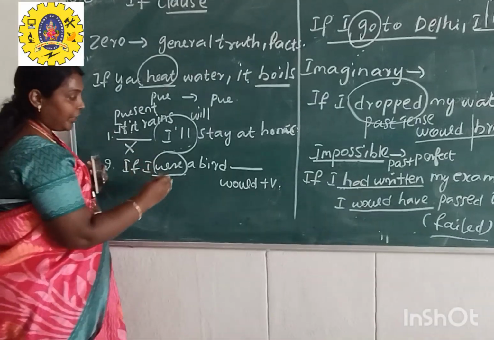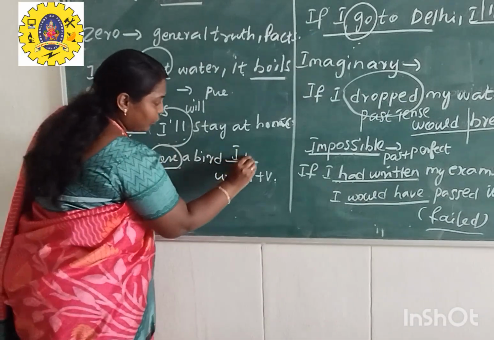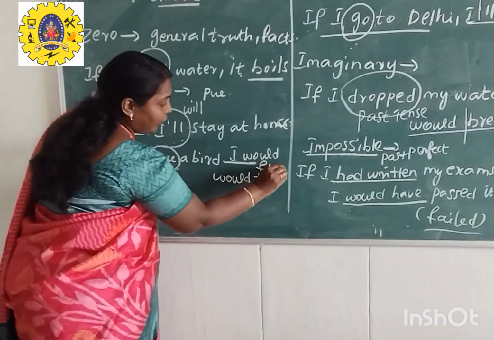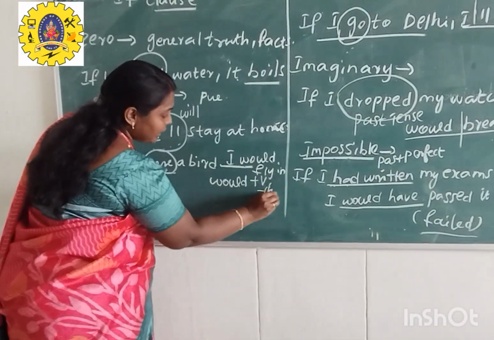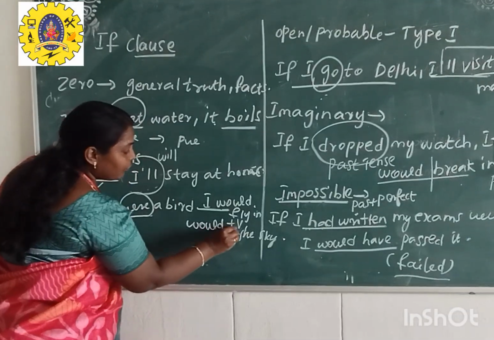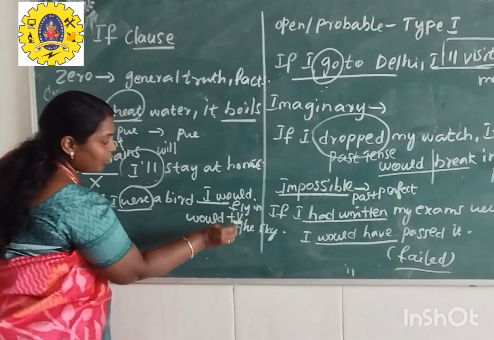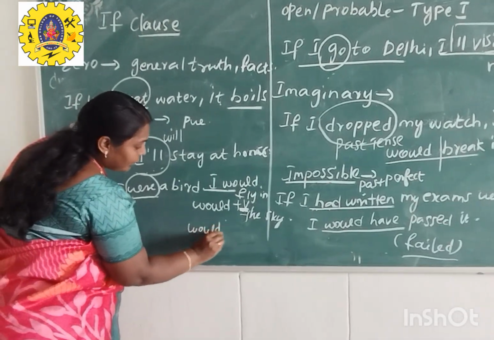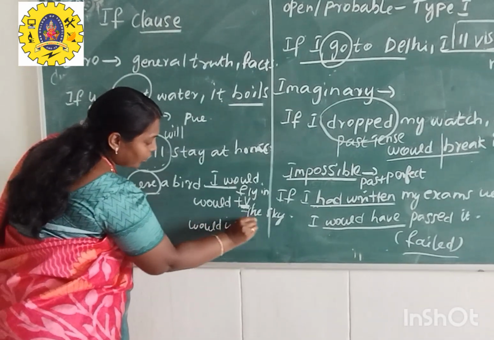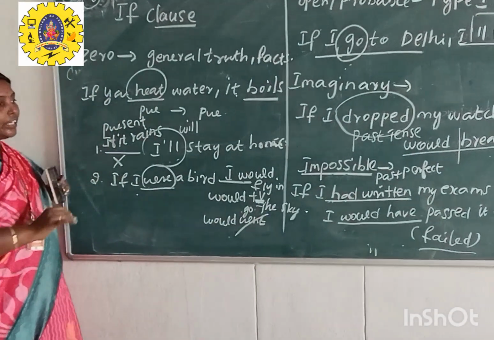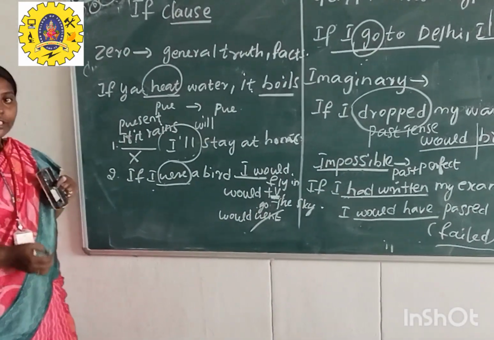Similarly, if I were a bird, I would fly in the sky. So whenever you are using modal auxiliaries, remember that you are supposed to use only the first form of your verb. Okay, hope you people remember it. If you are using would plus went in this sense, it is grammatically wrong. You should go with would plus go. Okay, so just try to recollect all the rules of this topic. Okay, thank you.